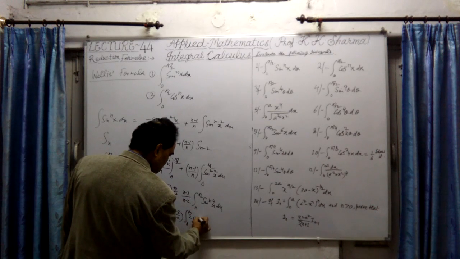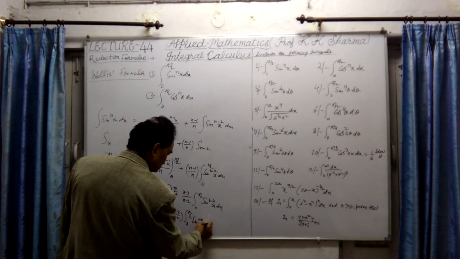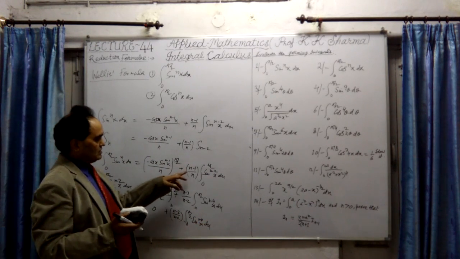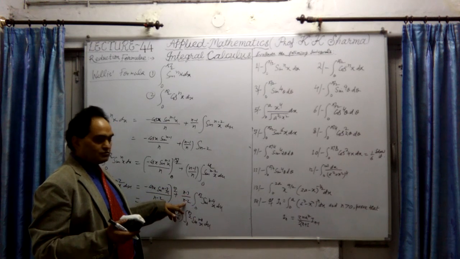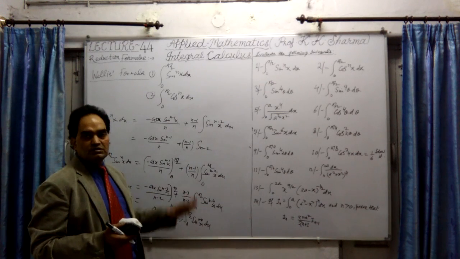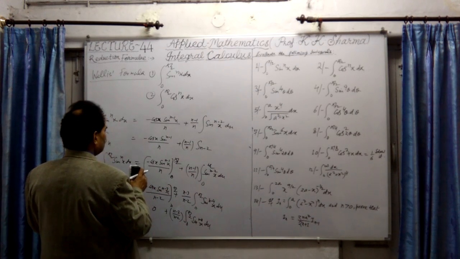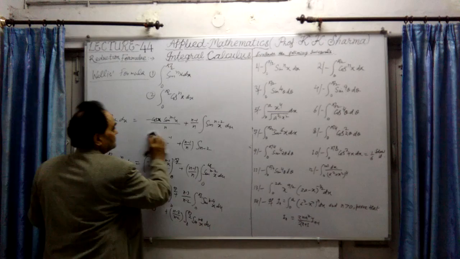It is the integral of sin^(n-4) x dx. Now, what do we get here? This is (n-1)/n, then (n-3)/(n-2), and again the value will increase. So what is the series we obtain here? Now let me write it in the same series.